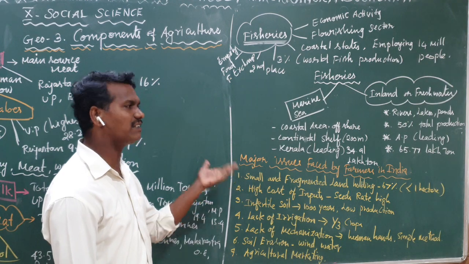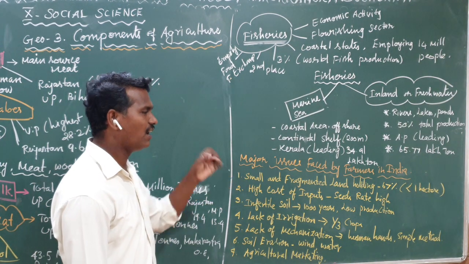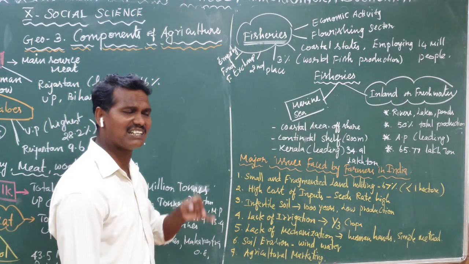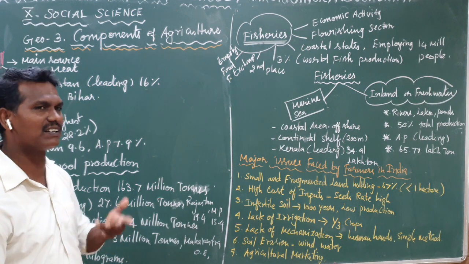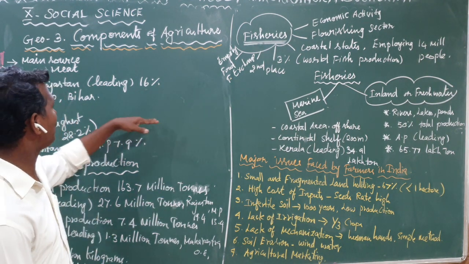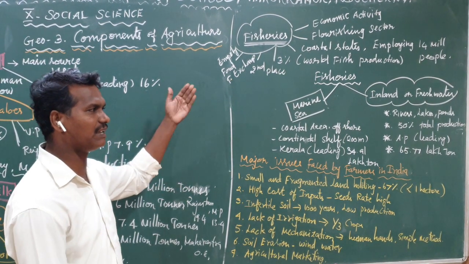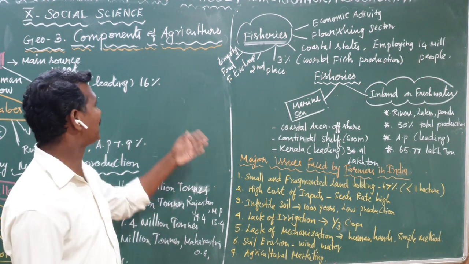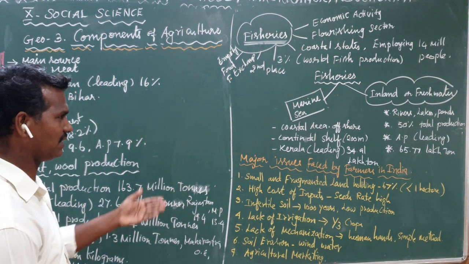Then irrigation. Three types of irrigation. What are the three types of irrigation? Do you know? Canal irrigation, well irrigation, tank irrigation. Do you know very well? Also canals are further divided into two types, the tube and the open, and some others also. And next one, livestock. Livestock meaning I said that. Then what are the important livestock in your country? The next one, fisheries, and then dairy, meat, wool production, everything I explained.